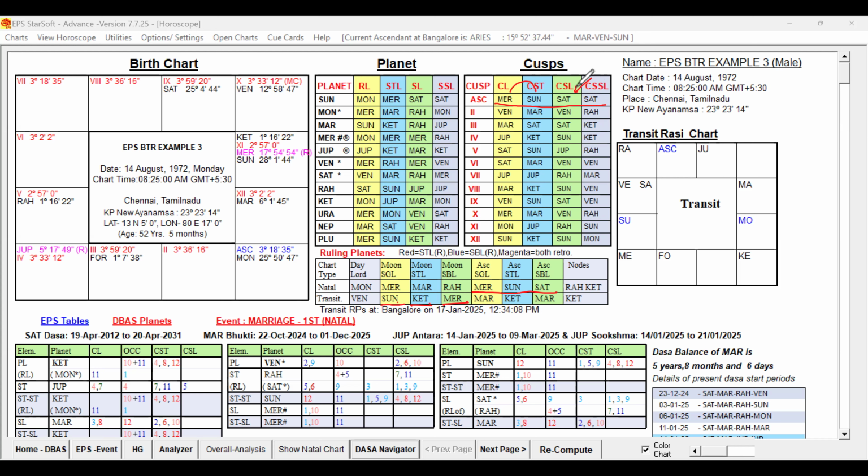Sublord is important, because that is only going to change in minutes. Now Saturn is the sublord and the sub-sublord is Saturn. Saturn is not there here, but Mercury is there. Suppose if you reduce 1 minute, definitely Saturn will become Jupiter. So Jupiter is also not there. But actually the given birth time is 8:25 to 8:35. So reduction of birth time is not required. We only have to increase the birth time.